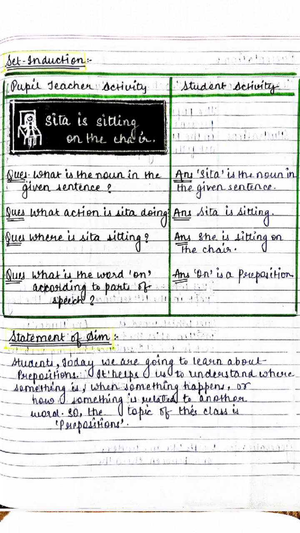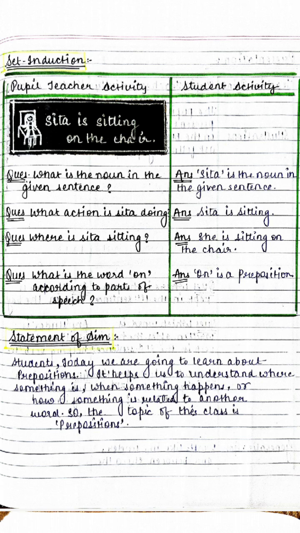Then comes the set induction, in which the teacher writes a sentence on the board, and on the basis of that sentence, the teacher asks the following questions. The sentence was, Sita is sitting on the chair. The question asked was, what is the noun in the given sentence? Sita is the noun in the given sentence, the student answered. What action is Sita doing? Sita is sitting. Where is Sita sitting? Sita is sitting on the chair.